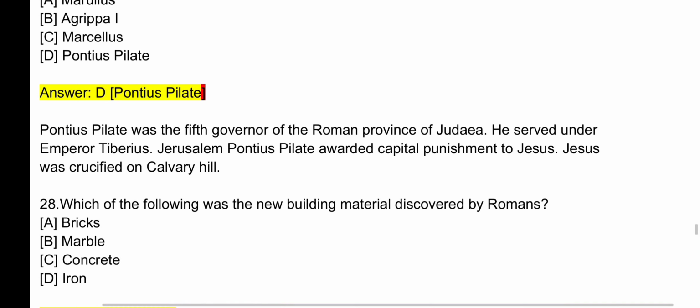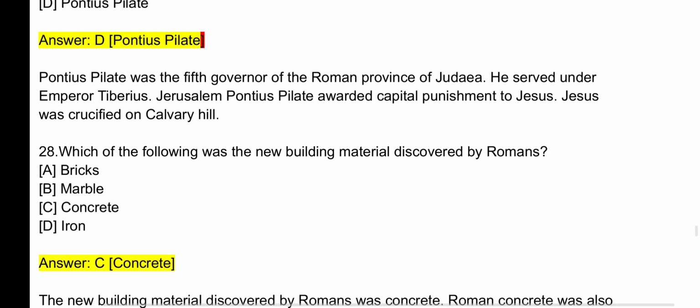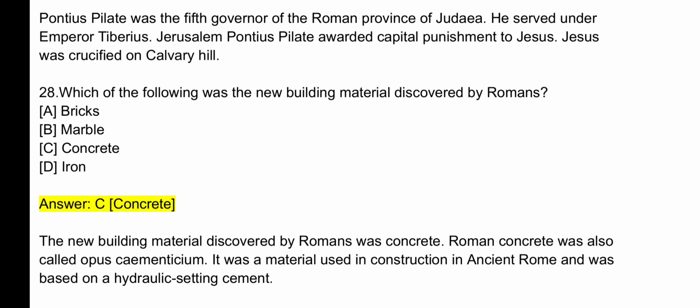Question number 28. Which of the following was the new building material discovered by Romans? The answer is C. Concrete. The new building material discovered by Romans was concrete. Roman concrete was also called opus caementicium. It was a material used in construction in ancient Rome and was based on a hydraulic setting cement.